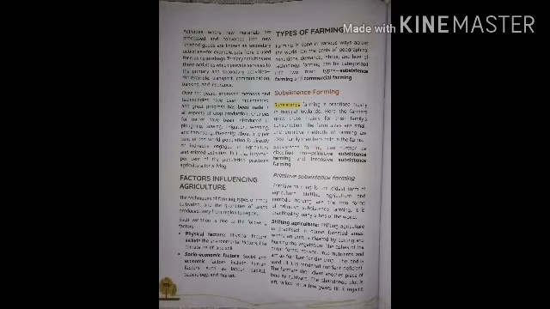Let's know more about primitive subsistence farming. Primitive farming is the oldest form of agriculture. Shifting agriculture and nomadic herding are the two forms of primitive subsistence farming.